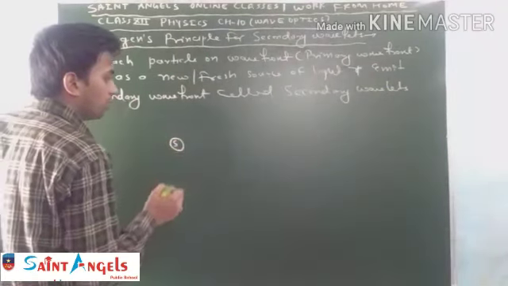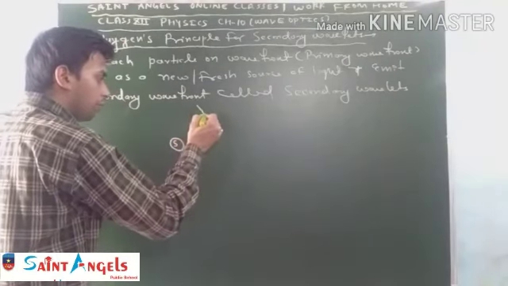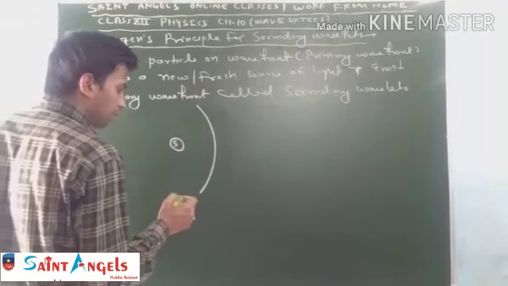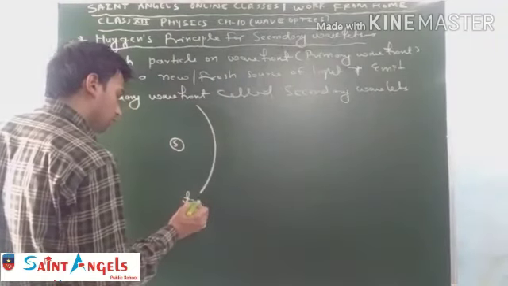Student, consider this is a spherical source of light. Now we draw the shape or location of the wavefront at an instant time t equal to 0.